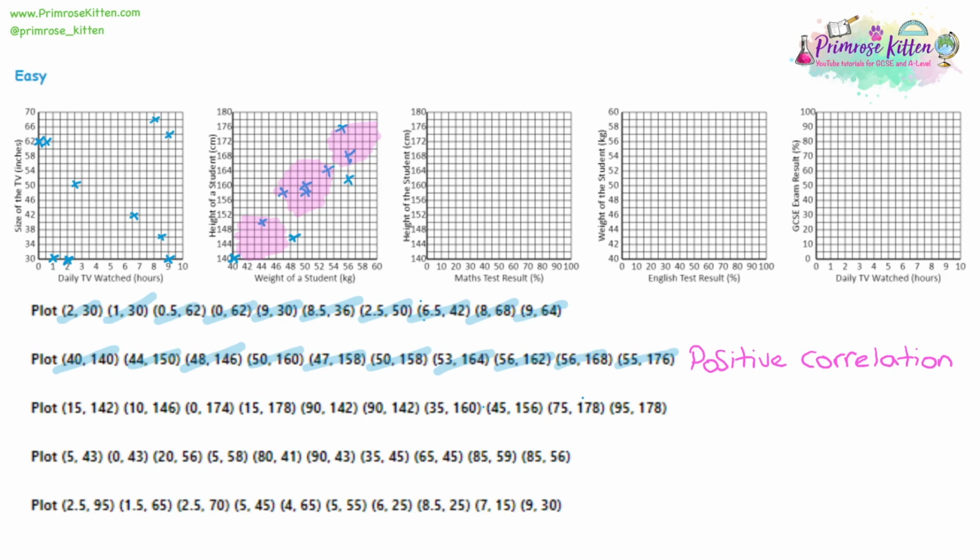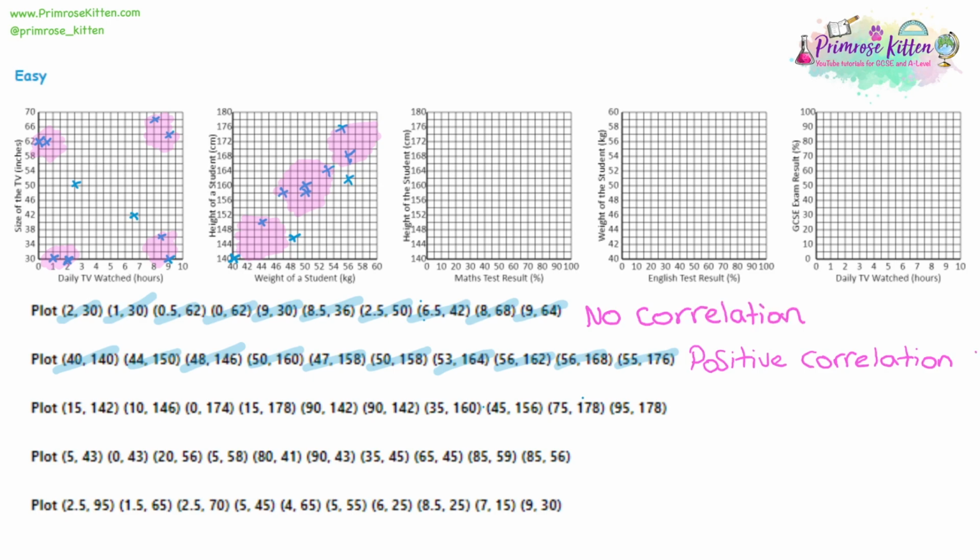Now, going back to question 1, that graph was on the size of TV and the amount of TV watched. That doesn't follow this pattern because we've got large TVs that have very small hours watched. We have small TVs that have very low hours watched. We have large TVs that have lots of hours watched. And we have small TVs that have lots of hours watched. And we've got ones in between as well. So there's no pattern there at all. How big a TV is does not affect how much TV you watch. So we say there is no correlation. There is no link between those things.